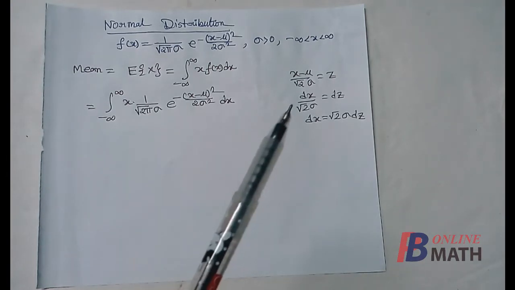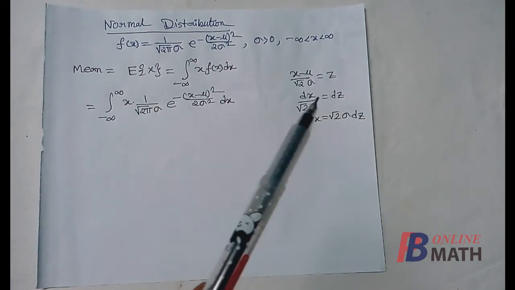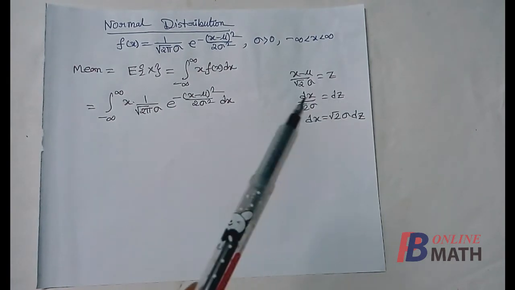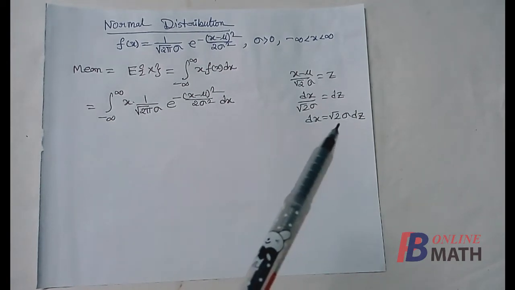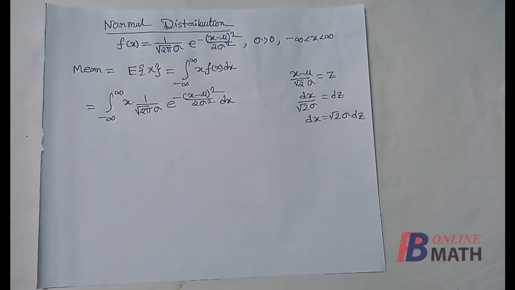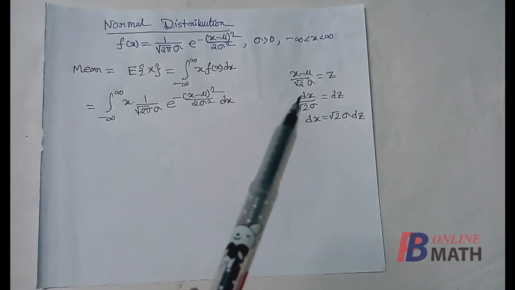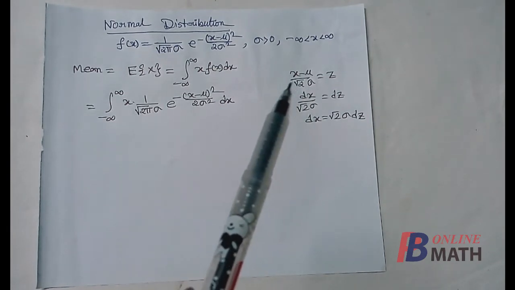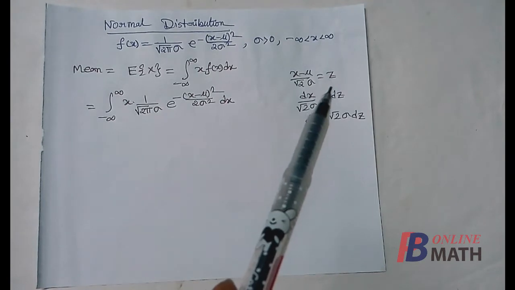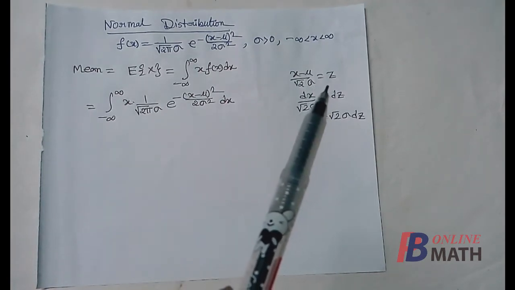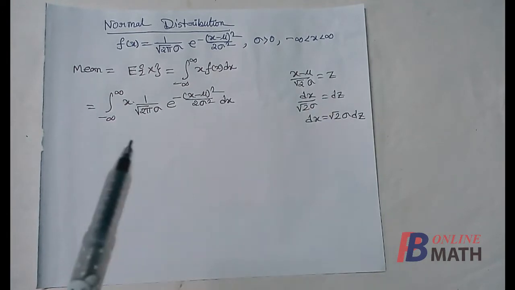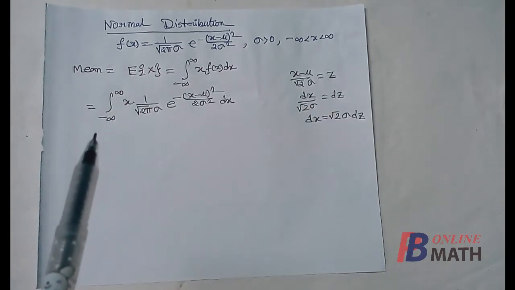So we use the transformation (x minus mu) by root over 2 into sigma equal to z. If we use this transformation, then dx by root over 2 sigma equal to dz, that is dx equal to root over 2 sigma dz. Now since sigma is positive, as x tends to minus infinity, z tends to minus infinity. Also as x tends to plus infinity, z tends to plus infinity. So the limits of the integration remain unchanged.